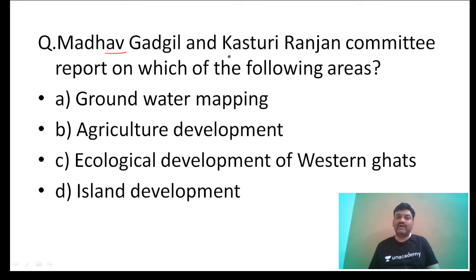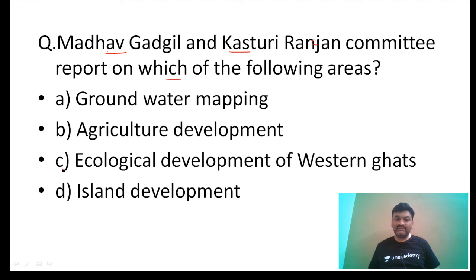See this, Madhav Gadgil and Kasturirangan. The Kasturirangan committee report is related to which of the following? Groundwater mapping, agriculture development, ecological development of the Western Ghats, island development. We have discussed this many times.